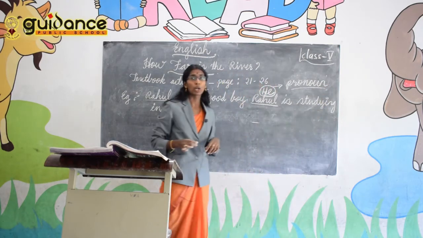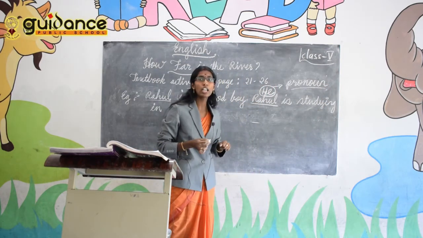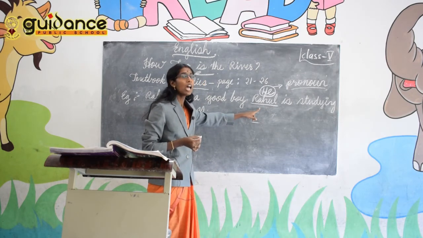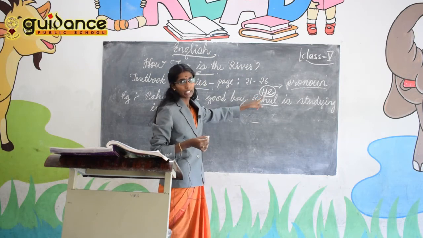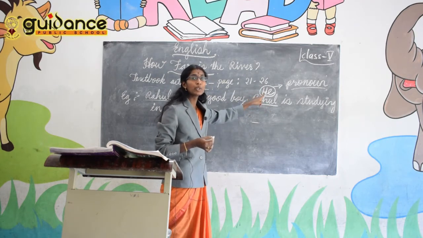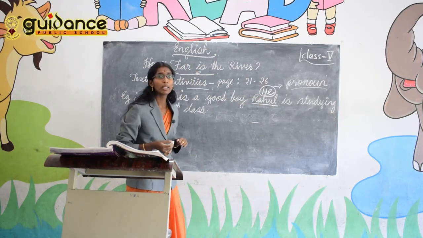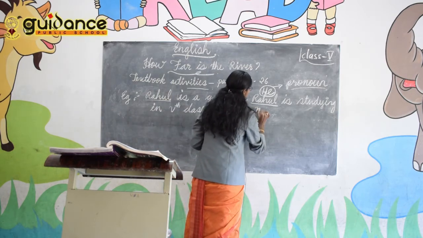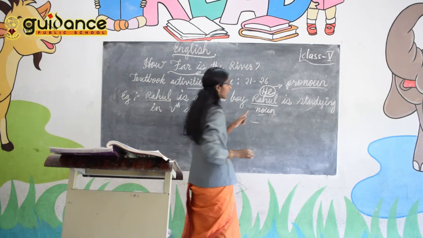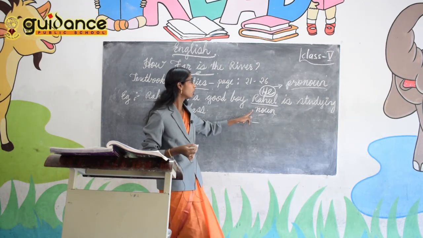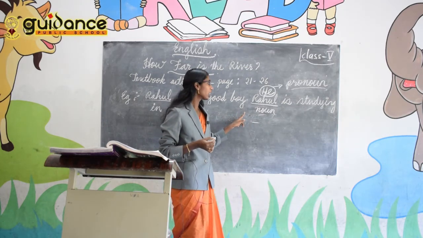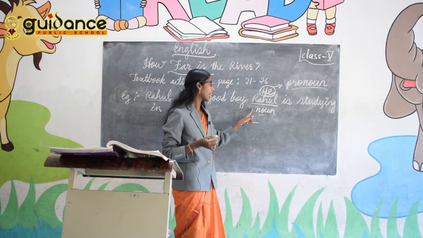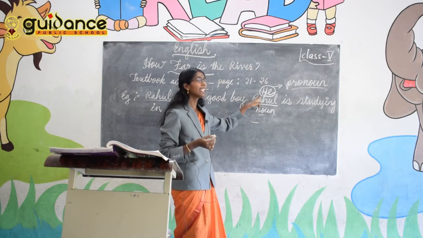Why did I call he a pronoun? Because instead of repeating the name Rahul, I used he. In the place of Rahul, I used he. So he becomes the pronoun. Because Rahul is a name, it's a noun, isn't it? Rahul is the name of a person. So Rahul is a noun. So instead of using the name Rahul again, I used the word he.